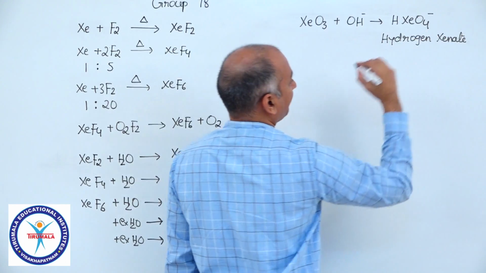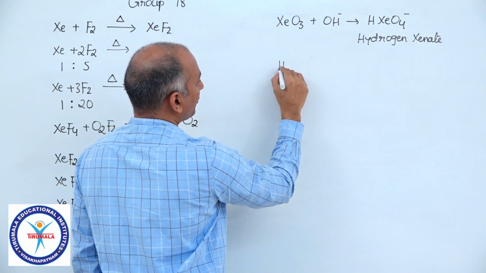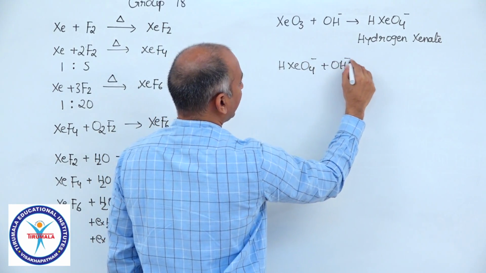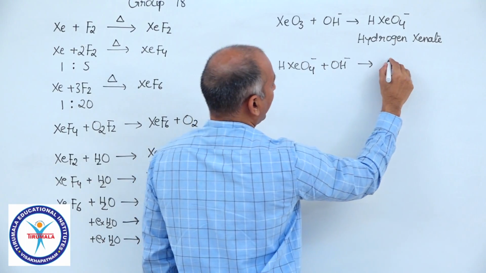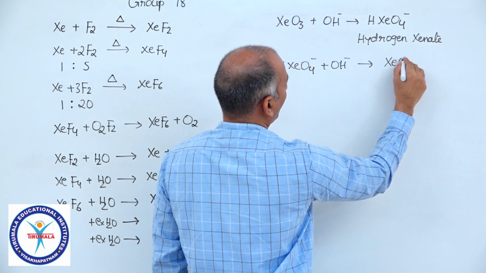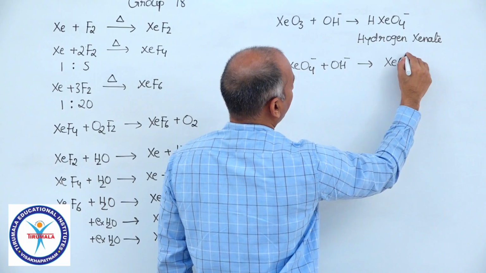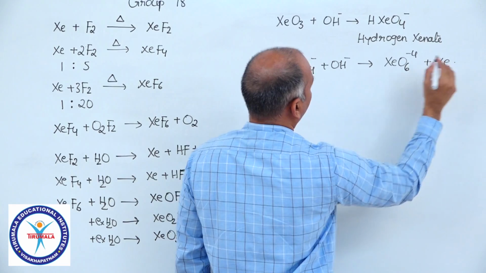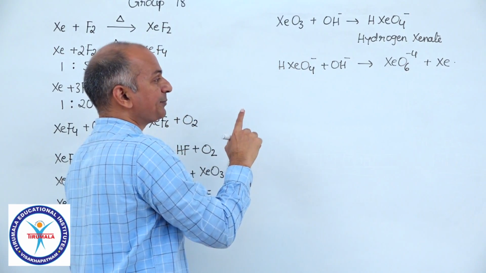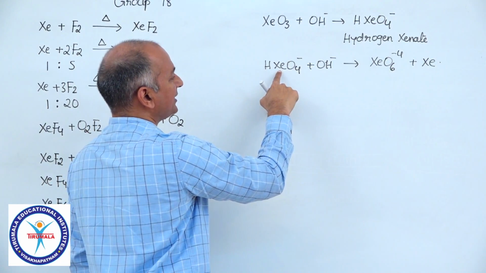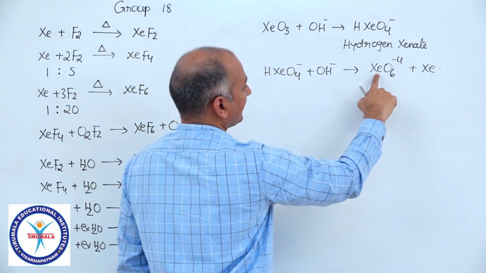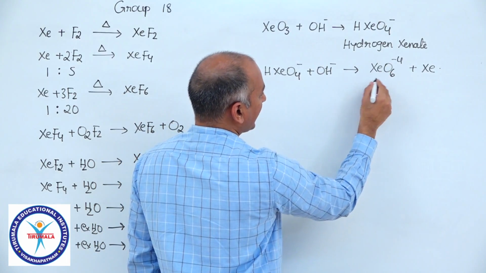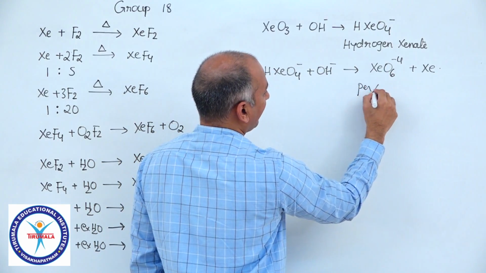And that hydrogen xenate disproportionates in the same basic medium, and you will get XeO6 4 minus plus xenon, these 2 compounds. You see here xenon is in +6 oxidation state, and here it is in +8 oxidation state. Its name is perxenate ion.